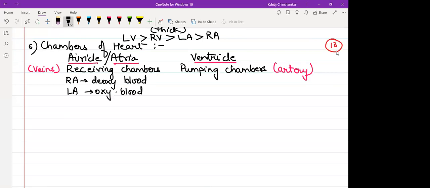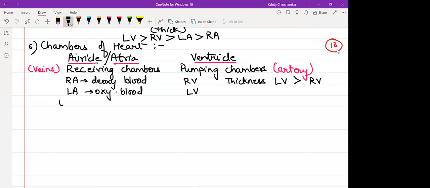In the same manner, we have two ventricles, right ventricle and left ventricle. Same thing, right ventricle will receive deoxygenated blood, left ventricle will receive oxygenated blood. As I had told you, the thickness of the left ventricle is more than that of the right ventricle. Did everyone understand till here? No problem.